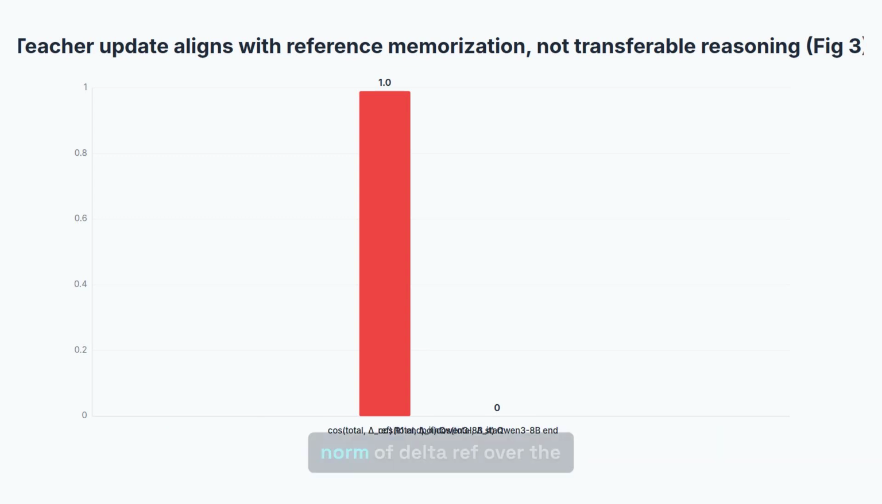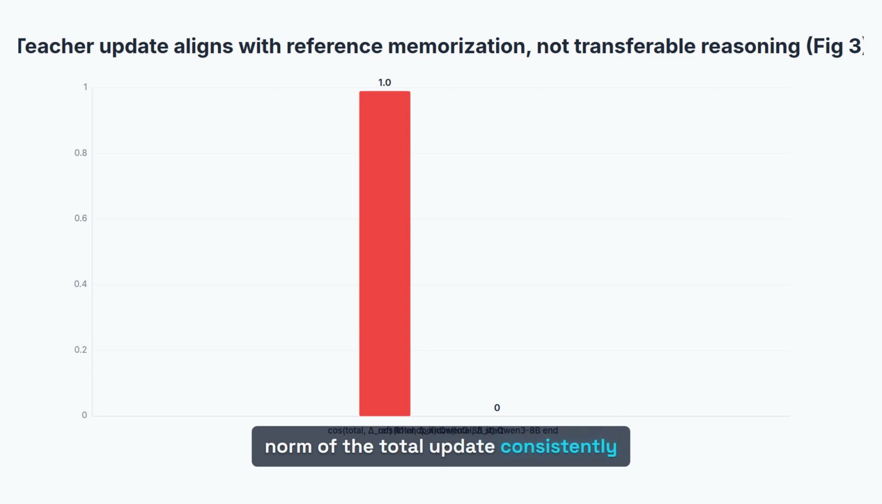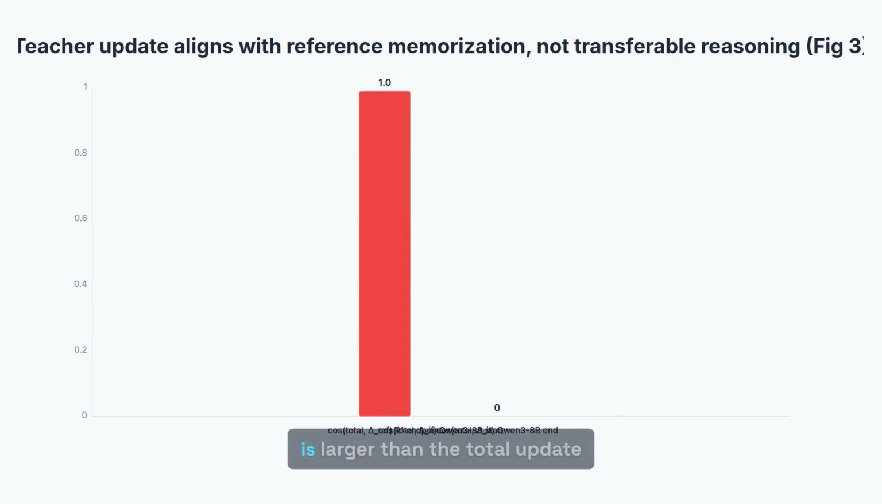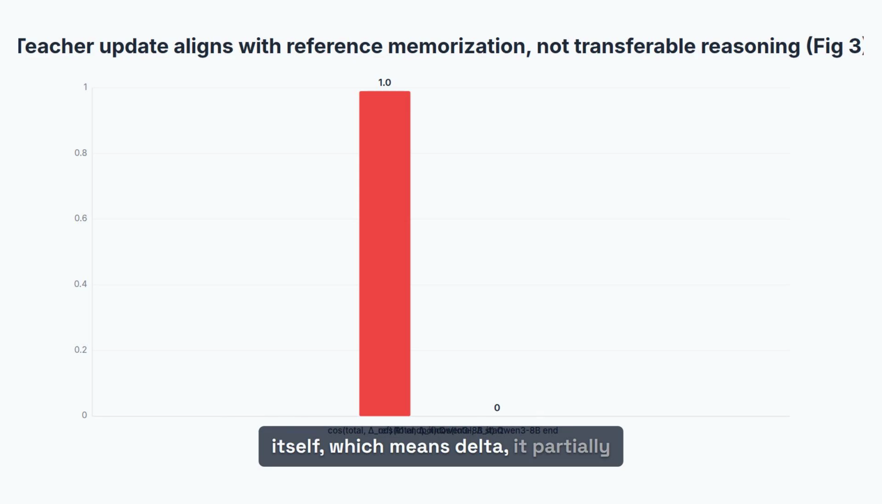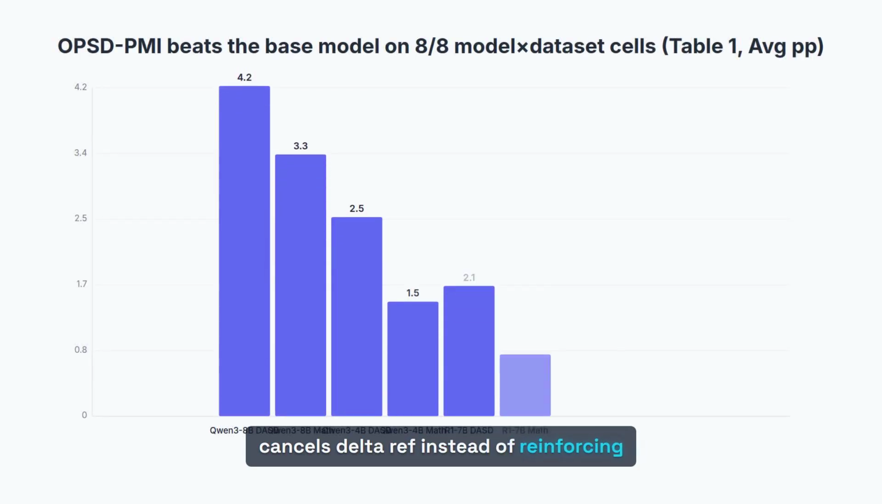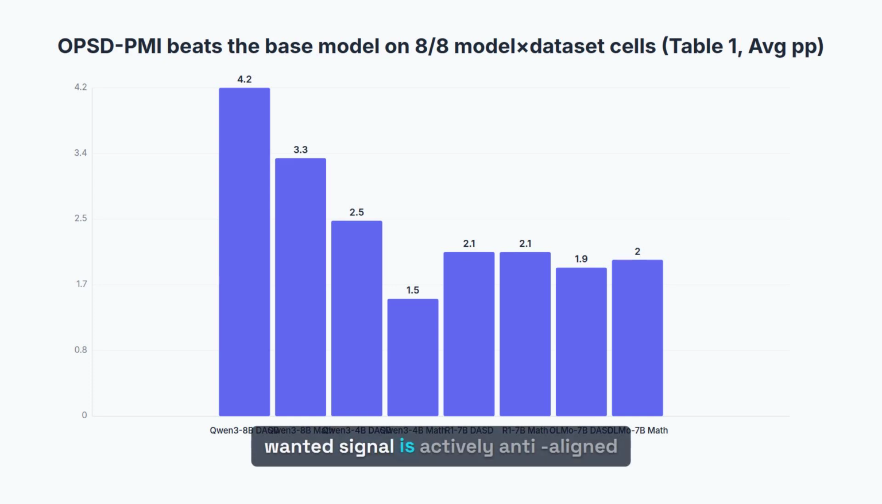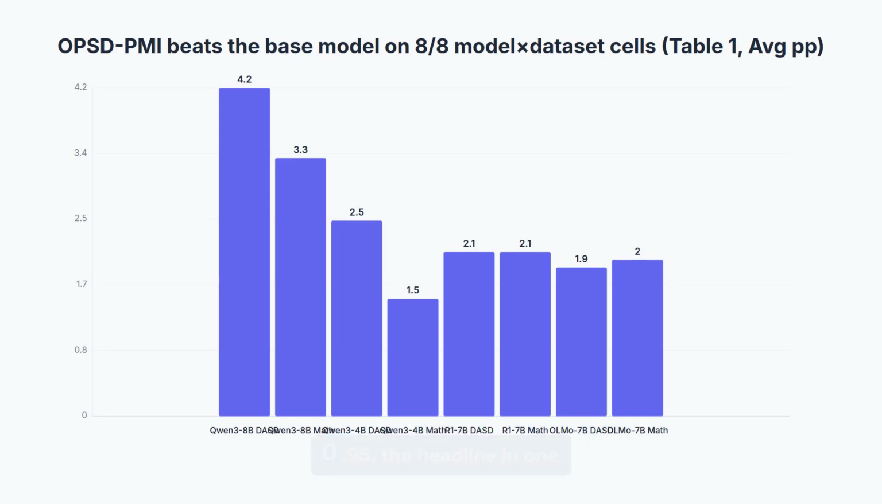Second, magnitude. The norm of delta ref over the norm of the total update consistently exceeds 1. The reference-induced component is larger than the total update itself, which means delta it partially cancels delta ref instead of reinforcing it. At the very start, the wanted signal is actively anti-aligned, cosine to delta it near minus 0.95.